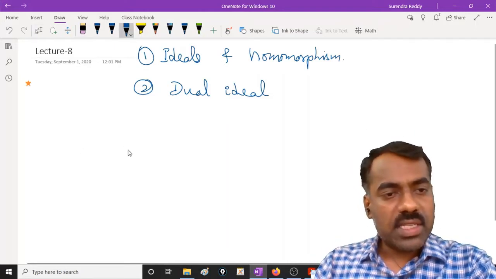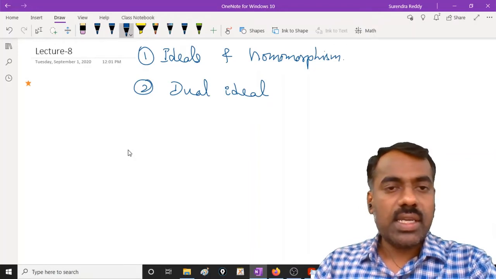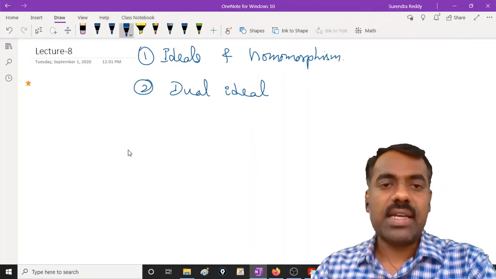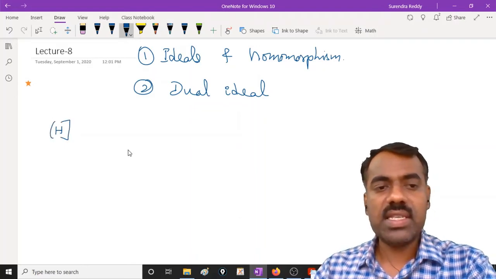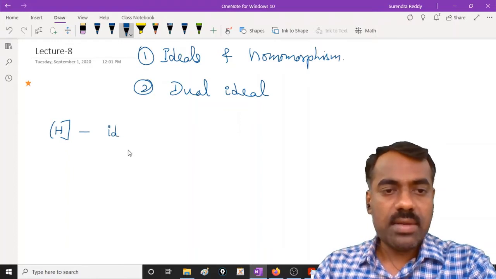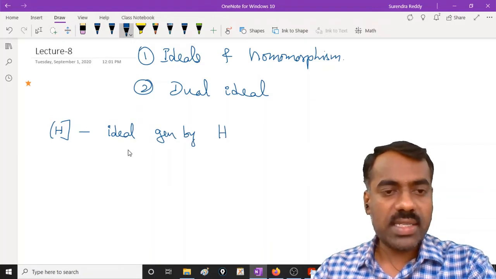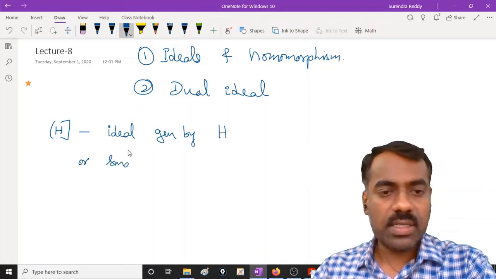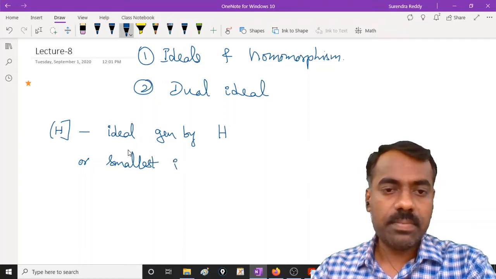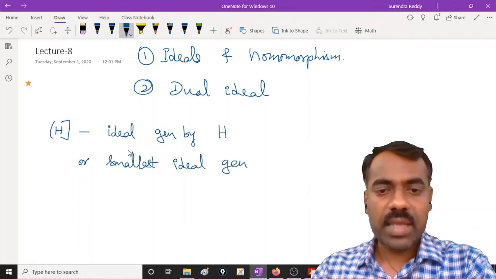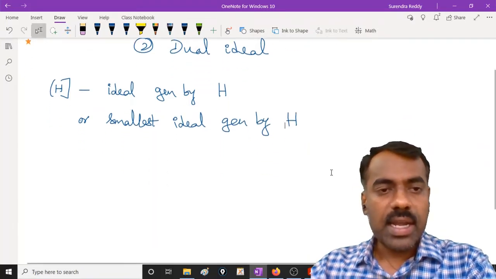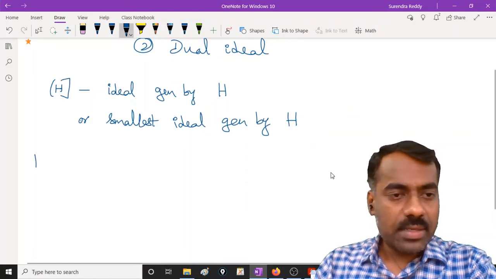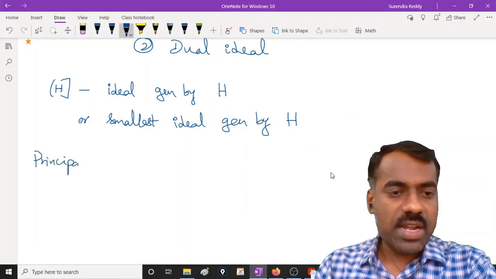Okay. So last class, what we discussed is ideal, then ideal generated by a set H and so on, right? If you take H as any non-empty set, then this is called the ideal generated by H, which is also the same as the smallest ideal generated by the set H. Now you can define a principal ideal, that you know already from your ring theory.